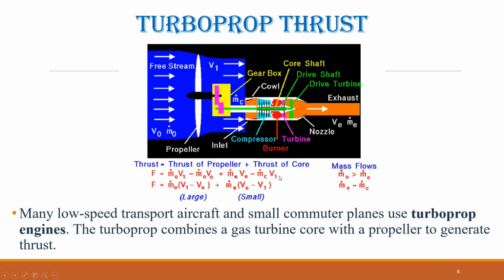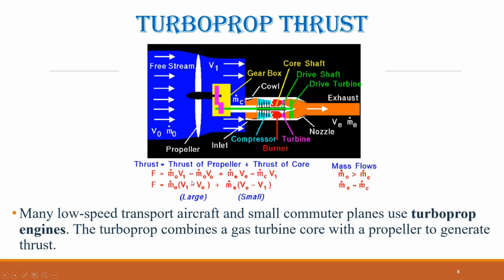Here, the free stream conditions are denoted by 0, the exit of the propeller by 1, the exit of the core by E, and the entrance to the core by C. The mass flow rates are m0, mc, and me, and the velocities are v0, v1, and ve. Since the mass flow through the propeller, m0, is much greater than the mass flow through the core, mc, and the core exhaust velocity, ve, is low and nearly equal to the velocity into the core v1, while the mass flow exiting the core, me, is almost equal to mc, we can simplify the thrust equation.